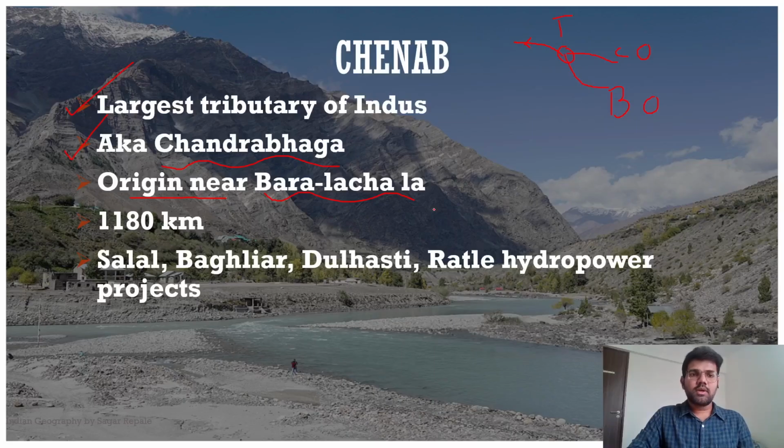So these are the important facts. It's also known as Chandrabhaga. Its origin is near the Baralacha Pass, which is in the Great Himalayan Range. Then the total length is 1,180 kilometers, and the important hydroelectric power projects are what? Salal Dam, then Baglihar project, then Dulhasti project, then Ratle project. So these are the important projects. Again, they can ask you in the prelims paper. These hydropower projects are important. They are located on the river Chenab.